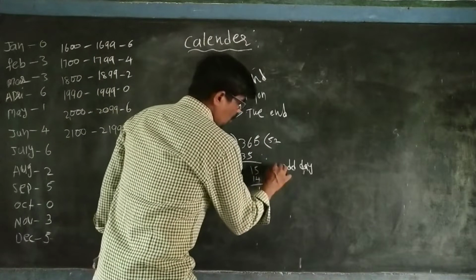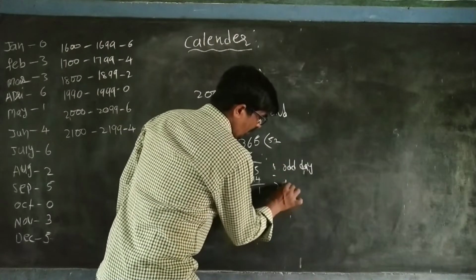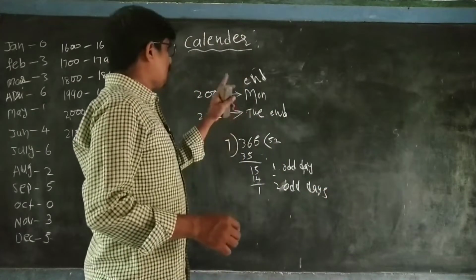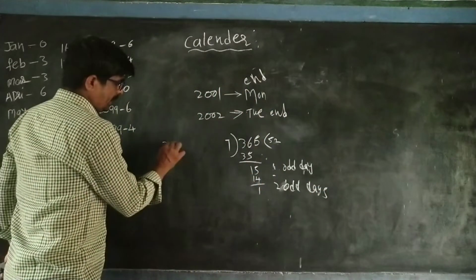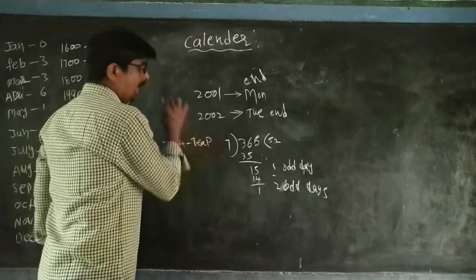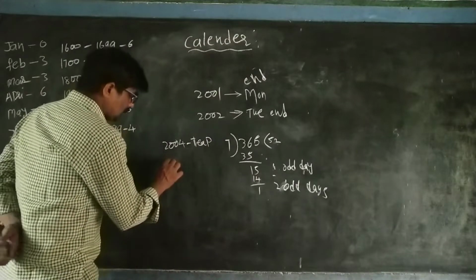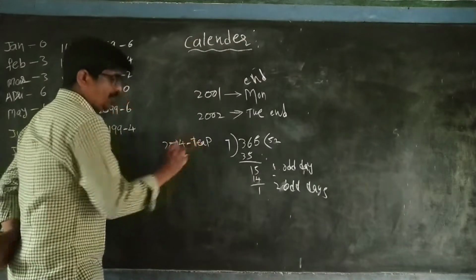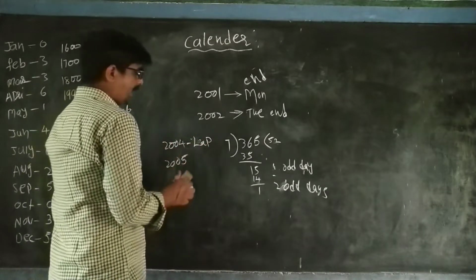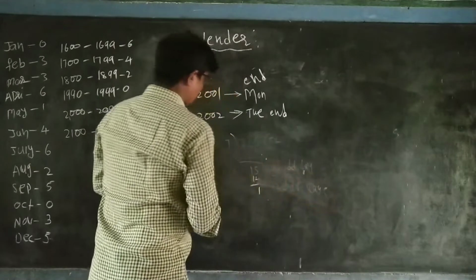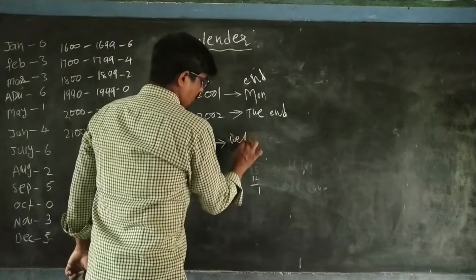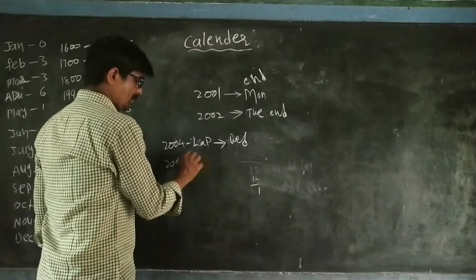A leap year contains 2 odd days. For example, 2004 is a leap year.